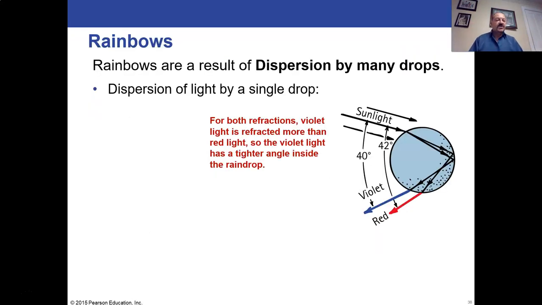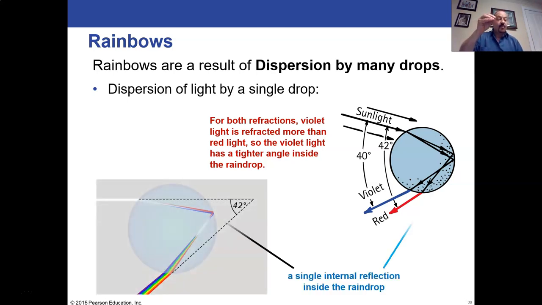All right. So rainbows. Rainbows are also a phenomenon caused by dispersion, by refraction, by multiple refractions of different colors of light. But now instead of a prism, each raindrop in the sky, especially after the rain has stopped and there's a lot of raindrops just floating around in the air, each one of those raindrops can refract light. And in fact, they will refract light twice, once going into the drop and then once coming out of the drop with a little internal reflection before that.